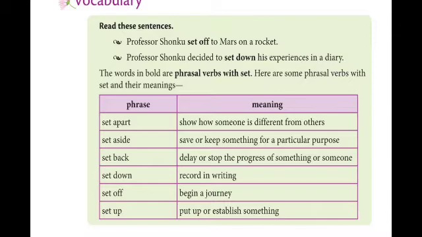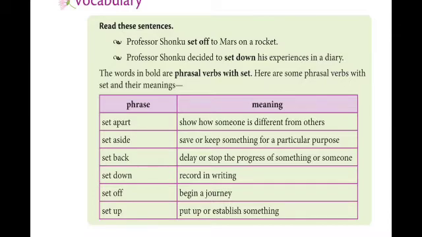A phrasal verb is a phrase, a combination of more than one word, and one word will be a verb and the other will be an adverb or preposition. Understand? And phrasal verbs have different meanings also. Here in your textbook, some phrasal verbs are given.